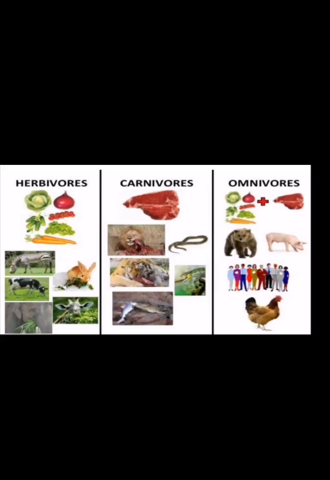Let us look at a chart that contains all the herbivores, carnivores, and omnivores. In herbivores, there are only plant sources. Examples: cow, giraffe, rabbit, all come under the category of herbivores. Carnivores only eat flesh, like tigers, snakes, lions, etc. Omnivores can handle both flesh, meaning meat, and also vegetables, like fox, humans, hen, and so on.